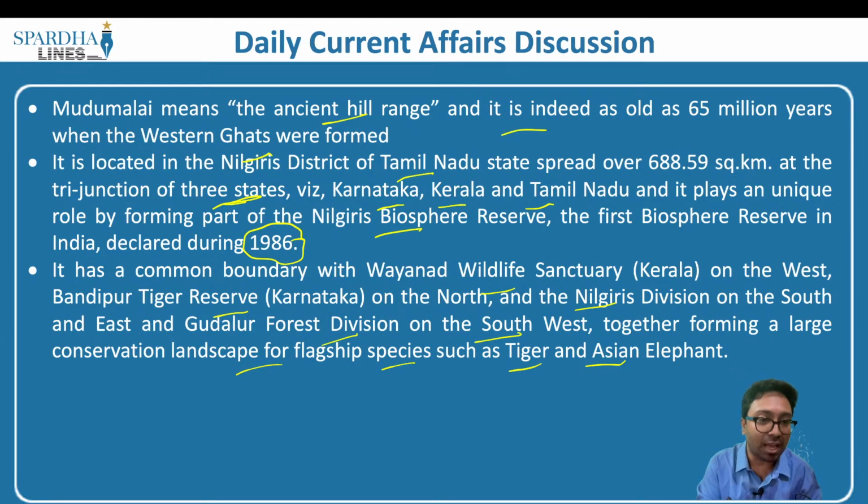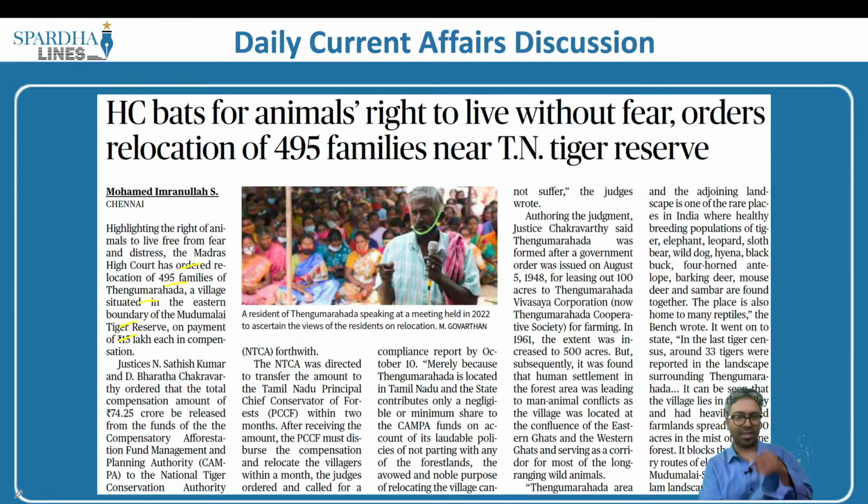Now what does this article go on to speak about? This article goes on to say that when this particular area, Tengu Marhada, was formed, it happens to be one of the regions where about 100 acres of land was given. So 100 acres of land were given in the year 1948, basically to ensure that people who have been traditionally part of this particular society are able to live in harmony with other species in that particular area, which also happens to be a forest area as well.